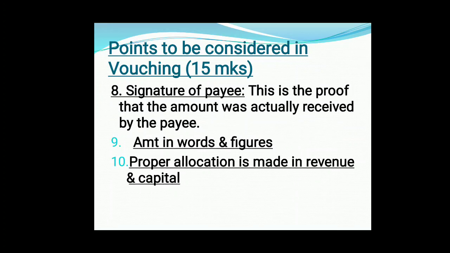Then the next one, signature of the payee. This is the proof that the amount was actually received by the payee. The payee should sign on a revenue stamp if the payment exceeds rupees 500. Suppose the company has purchased goods of more than 500, at that time the payee, that is the receiver of the money, has to put the revenue stamp of that particular enterprise. This helps to prevent misappropriation of cash.